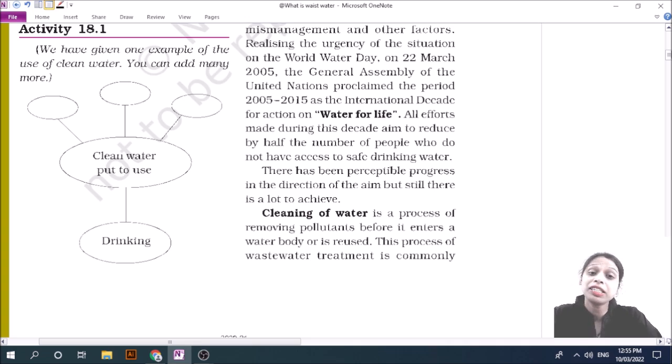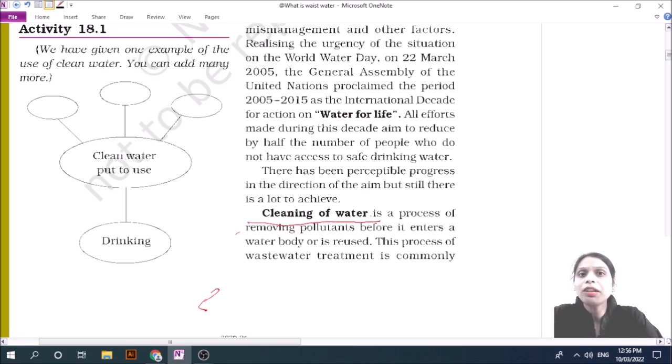Our next point is sewage. Actually, what is sewage? Cleaning of water is a process of removing pollutants before reuse. Whatever water we use, that is clean, firstly we should remove all the pollutants from it. Otherwise, it may be a cause of many diseases.